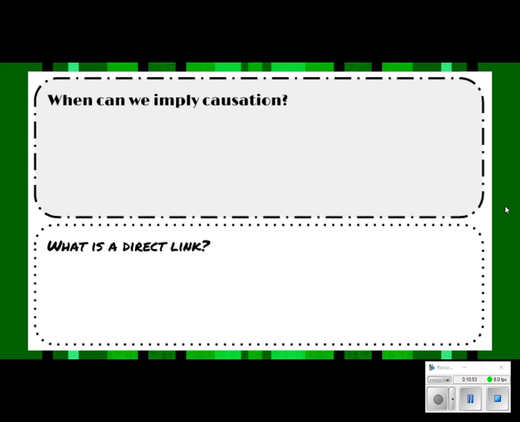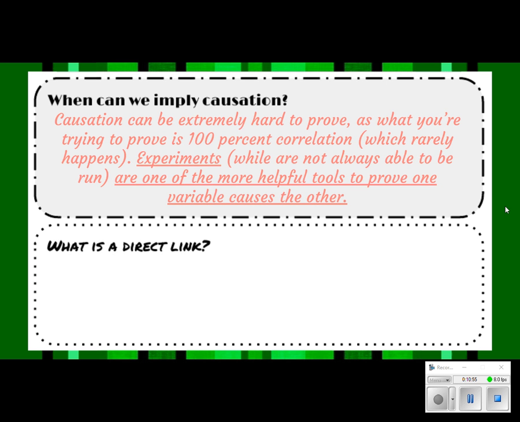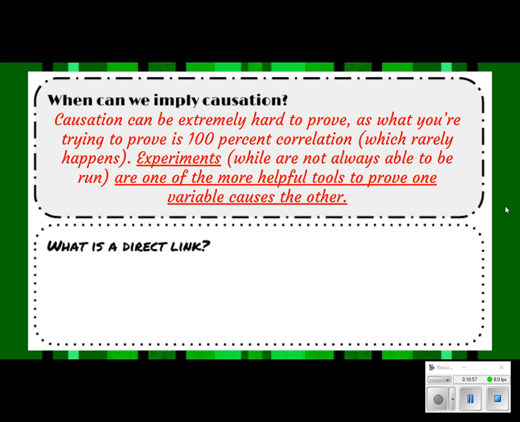So when can we imply causation? Causation can be extremely hard to prove, as what you're trying to prove is 100% correlation, which rarely happens. Experiments, while not always able to be run, are one of the more helpful tools to prove one variable causes the other. And some experiments, and I'm using air quotes that you can't see, some experiments we view every day.